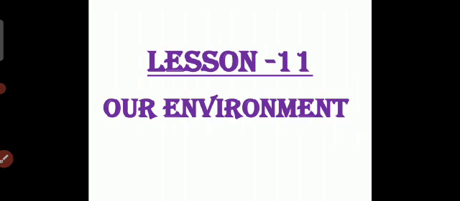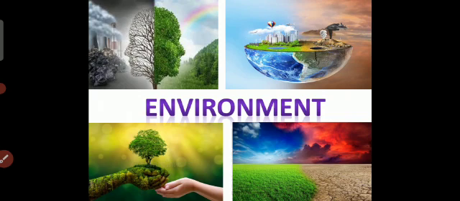Students, in the previous class, we started the explanation of the new chapter 11, Our Environment. The term environment means surrounding. Everything that surrounds us is included in the environment, and it varies from place to place. You all know that the environment is different in each place. Our food, clothing, shelter, even the traditions, customs, and beliefs have emerged from our environment.